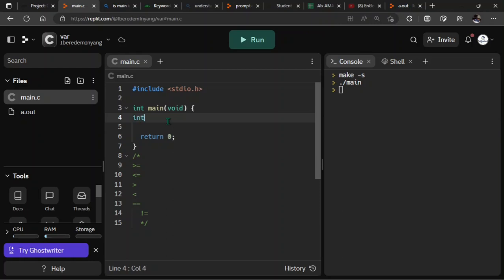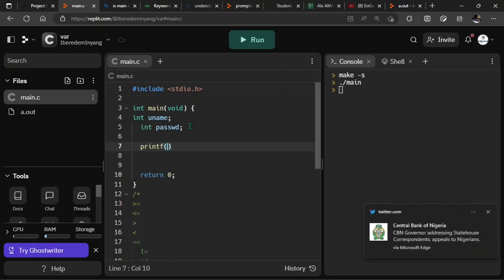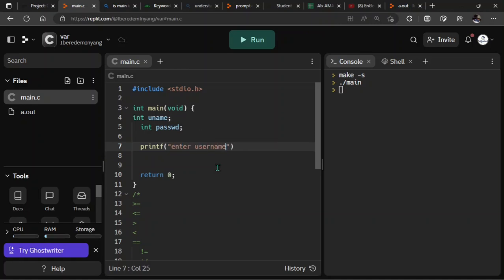Let's use integer. Let's assume that our username is a numeric value, and our password is also a numeric value. We will simply say printf, asking the user to enter uname, that's the username.